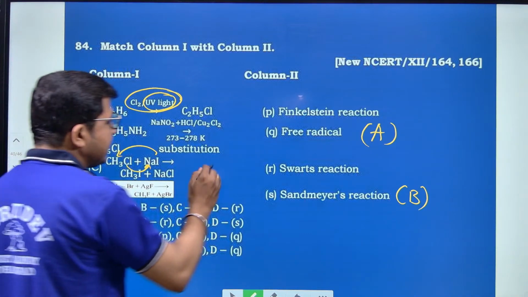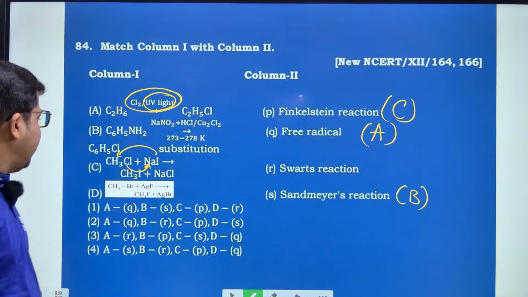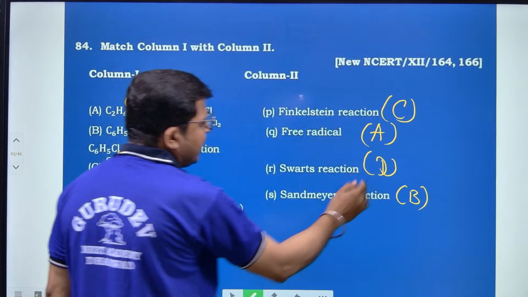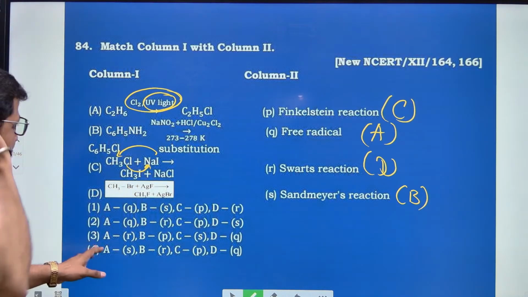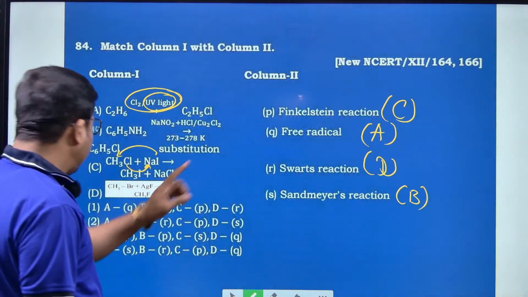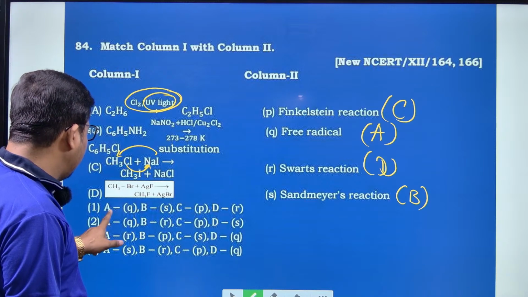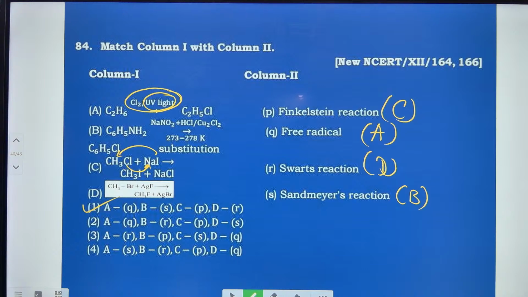This is a Finkelstein reaction, hence P follows C. And the last one is the Swarts reaction, this is D. Again here also halogen exchange takes place, with the most reactive fluoride ion. So A-Q, B-S, C-P, D-R, hence the right option is option number 1.